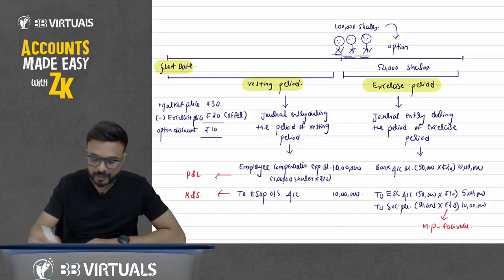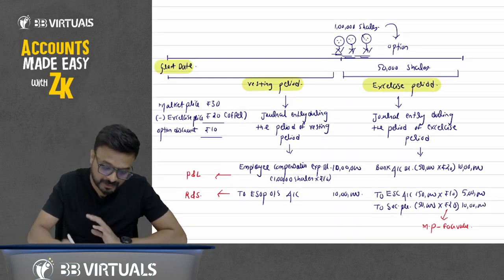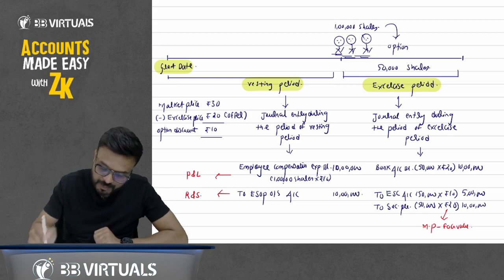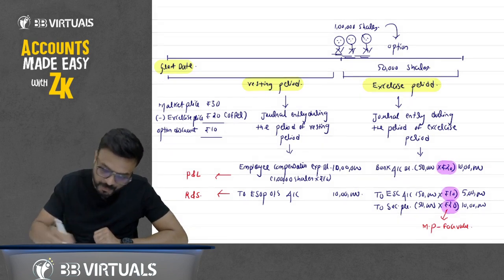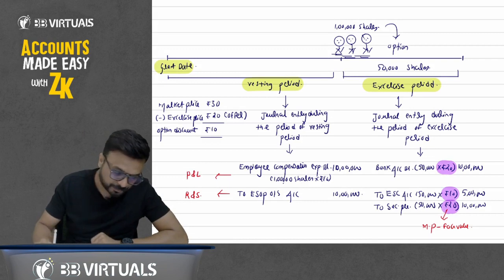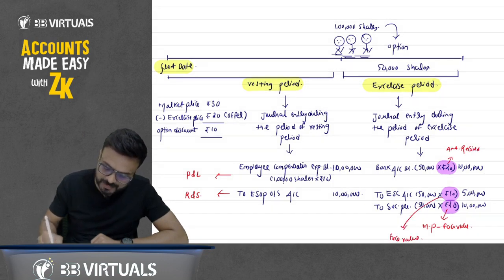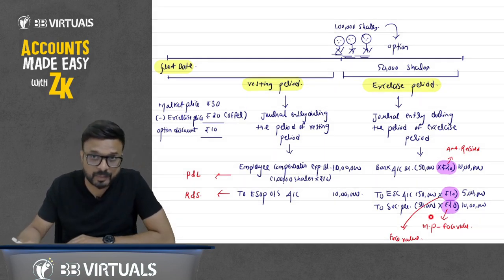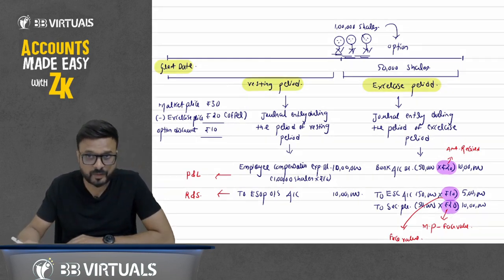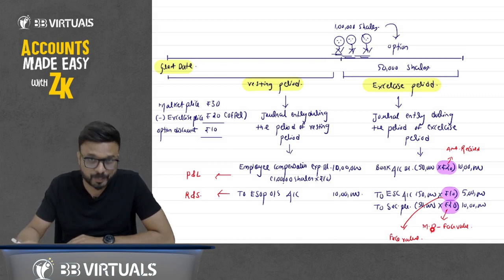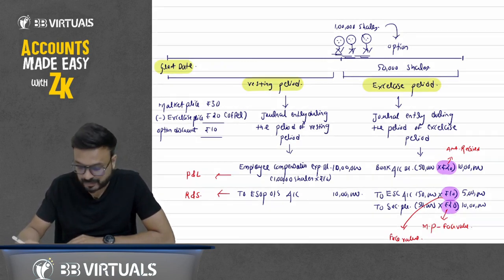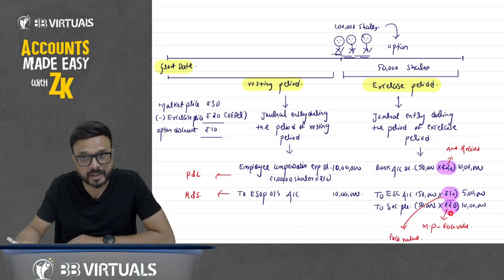Now you will tell me we have debited... Please wait, have patience here. An important point here: this 20, 10 and 20. Understand? What is this 20? That is the amount you have received. What is this 10? This 10 represents face value. What is this securities premium? Securities premium is market price minus face value. What is this rupees 10? This is the face value of the share.